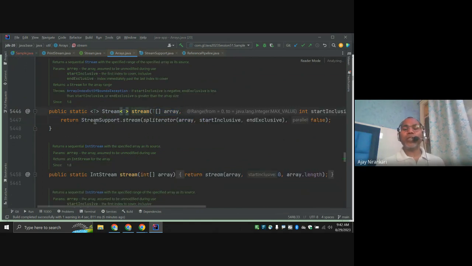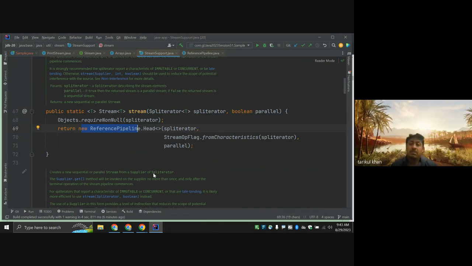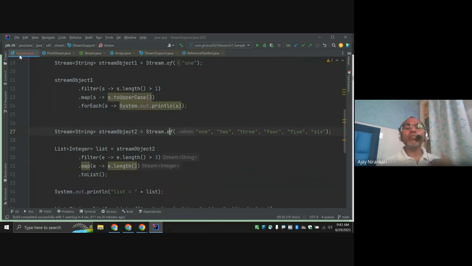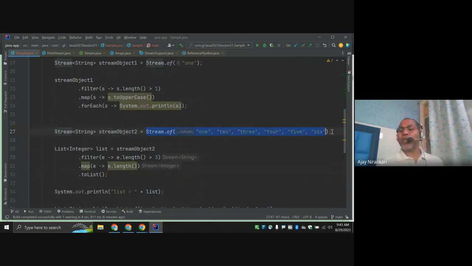Notice it first calls the stream method internally, and internally the stream method creates the new implementation class object, right? So all that is implemented internally for you. This is a simple version for you. Just say of and give me the value, and I'll create the implementation class of Stream for you, right?